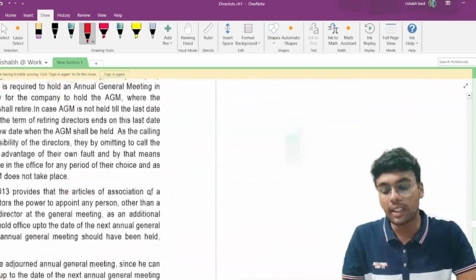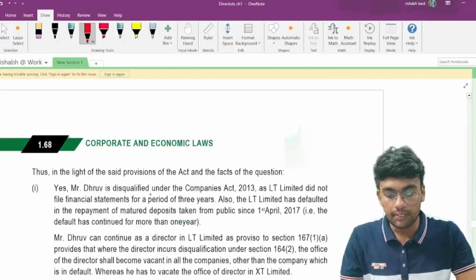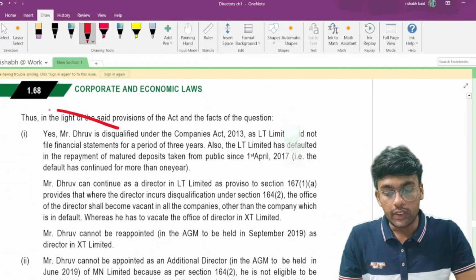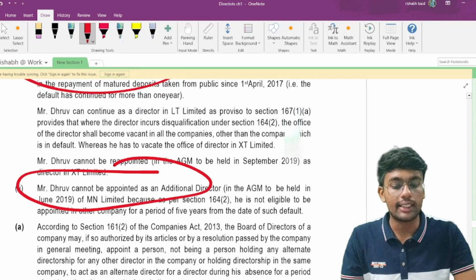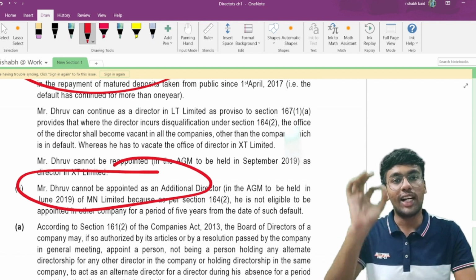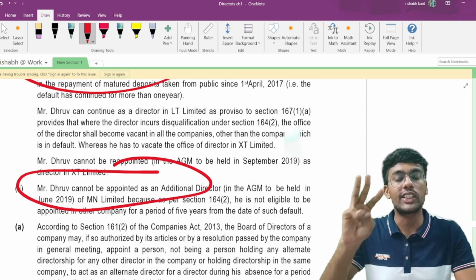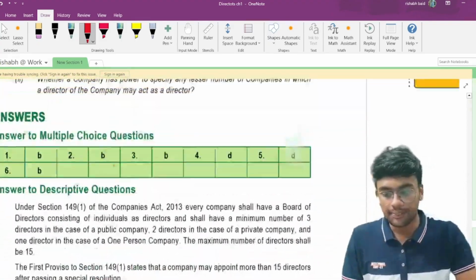Let us discuss this question from the answer given below. The eighth one, he is disqualified. This one we discussed. Point number 2 talks about he cannot be appointed as an additional director. Matlab, no directorship is allowed if a person has failed to file financial statements or annual returns for 3 consecutive financial years. Let us discuss 2 more questions and we are done with this chapter.